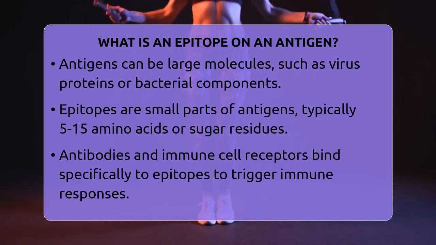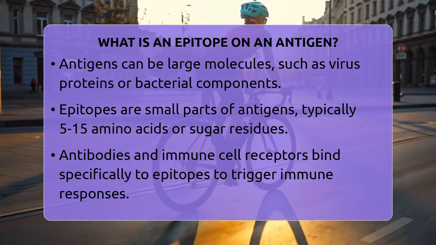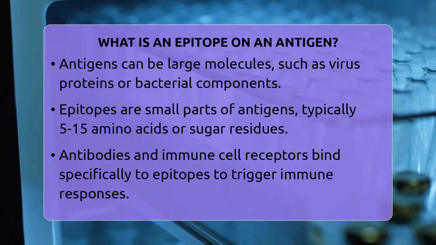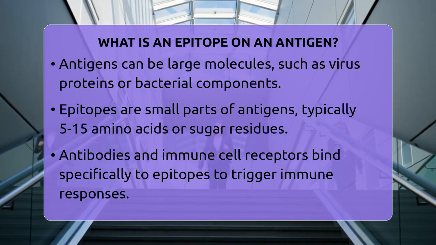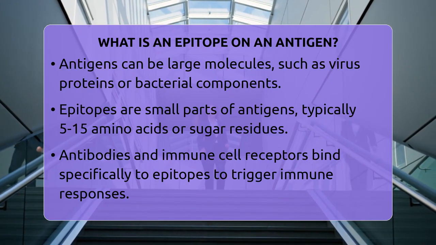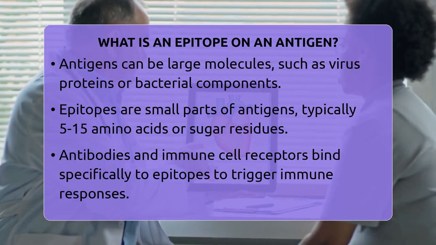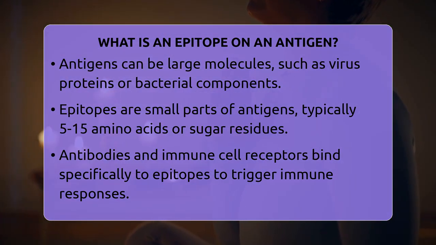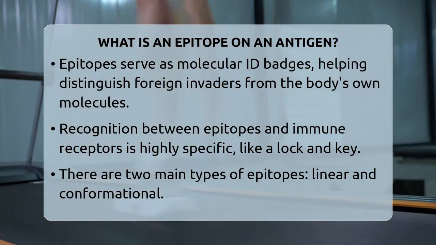invader. From the immune system's point of view, epitopes are like molecular ID badges. They help the immune cells distinguish between the body's own molecules and foreign substances like viruses or bacteria. This recognition is very specific, much like a lock and key. The immune receptors are designed to fit perfectly with the epitope, ensuring that the immune response targets only the harmful invader and not the body's own tissues.